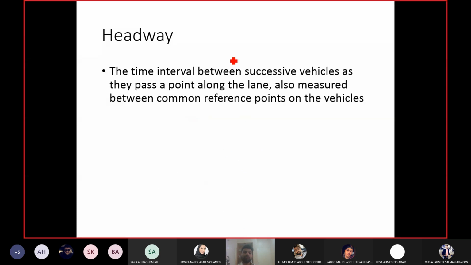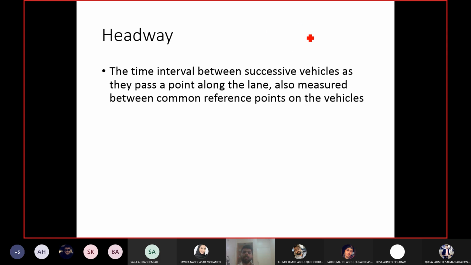Then we have the other microscopic parameter, which is the headway. Headway is a time interval between two successive vehicles as they are passing through a point along a lane, and it is measured from a common reference of both vehicles. It is the time interval between two successive vehicles passing over a given point of your lane.